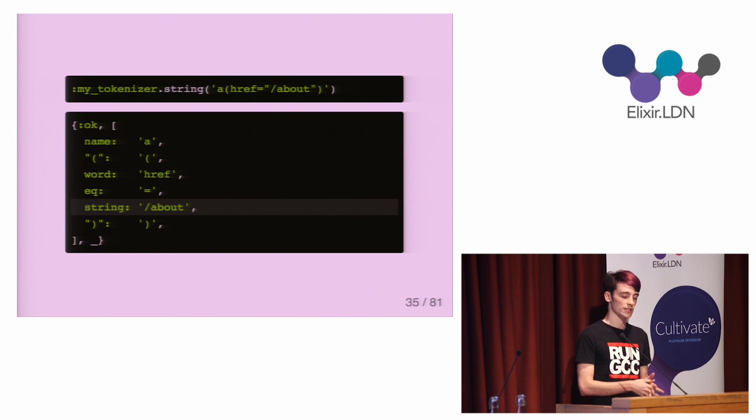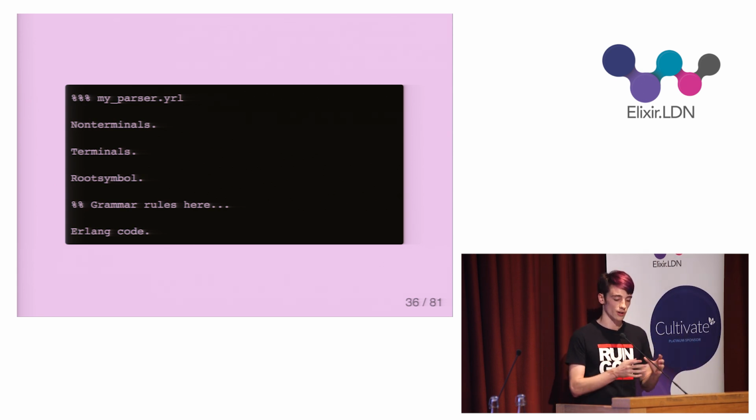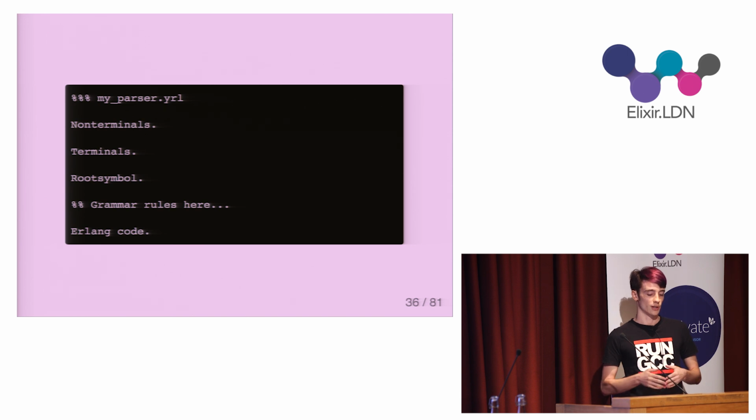In the same way that Erlang supplies a tool for tokenization, it also supplies a tool for parsing, which is the Yecc module. Like Leex, it's used by writing a module with a specific syntax and file extension, which is then compiled into an Erlang module. This module contains a grammar, which is a set of rules that describe the syntax of a language. The file consists of five main sections, which are non-terminals, terminals, the root symbol, a set of grammar rules, and another Erlang code section, which is used for helper functions.